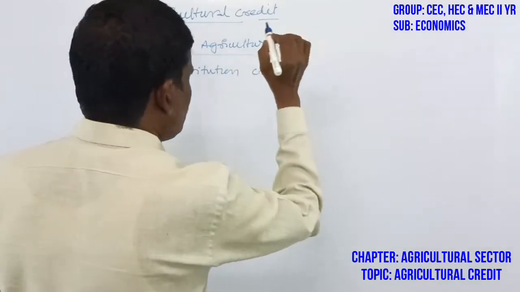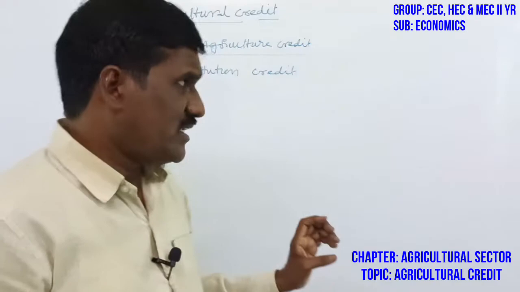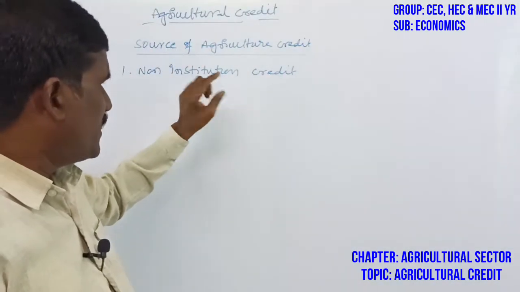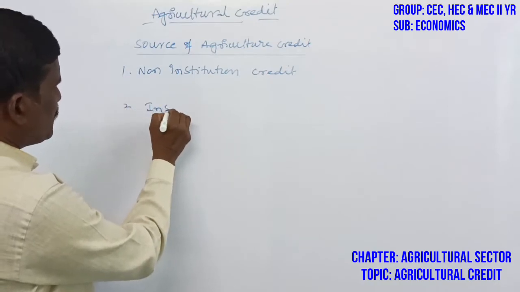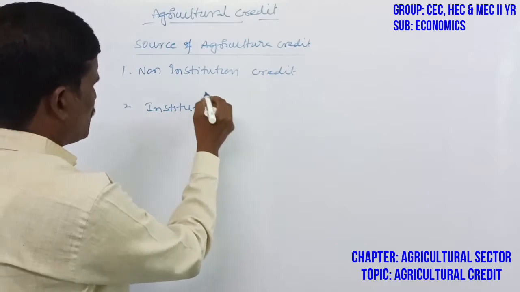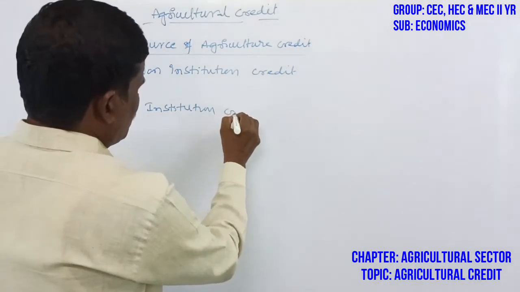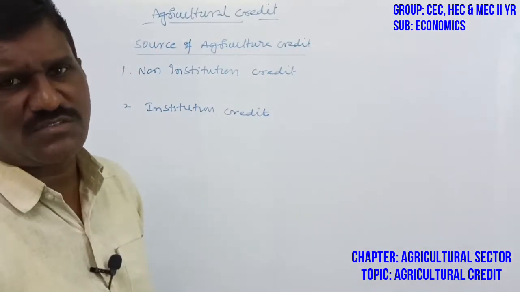Try to understand. Who gives loan facilities to the agriculture sector? One is non-institutional credit, the second is institutional credit. What are the non-institutional sources first?